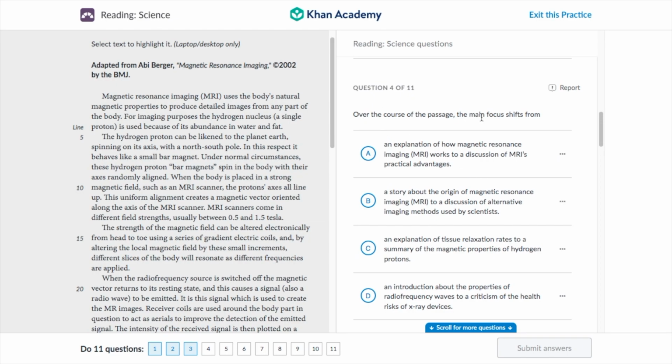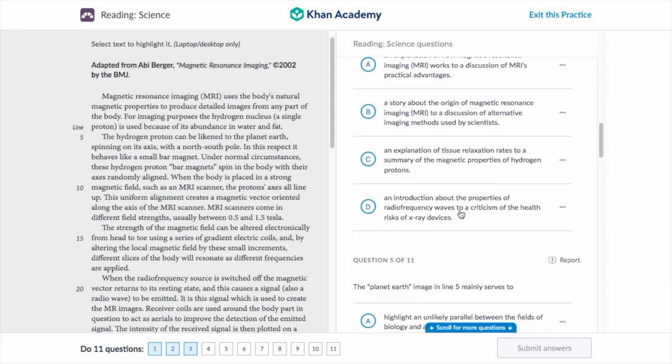Over the course of the passage, what does the main focus shift from? Let's start down here. An introduction about the properties of radio frequencies to a criticism of the health risks of X-ray devices. It is true, we do talk about this, but we don't start about the properties of radio frequency waves. So we're going to cancel that out.